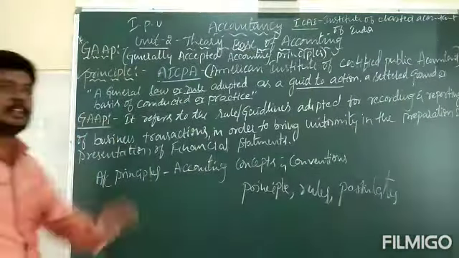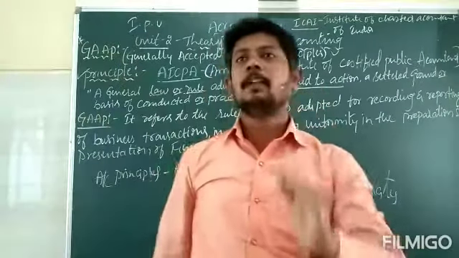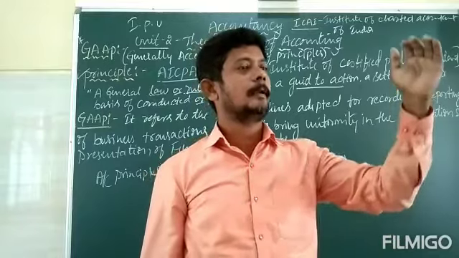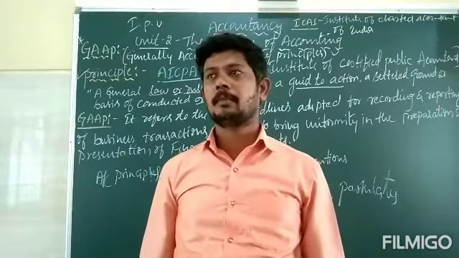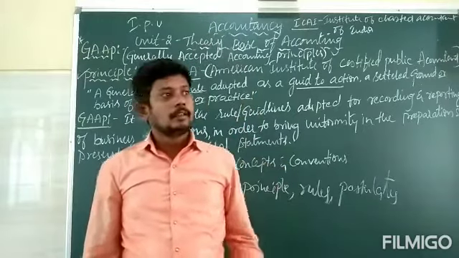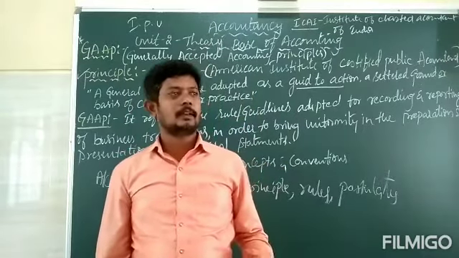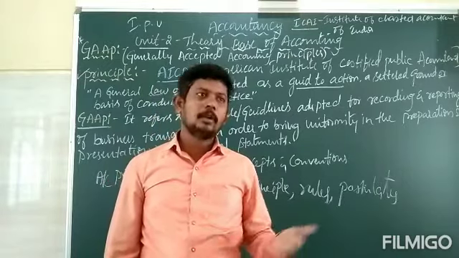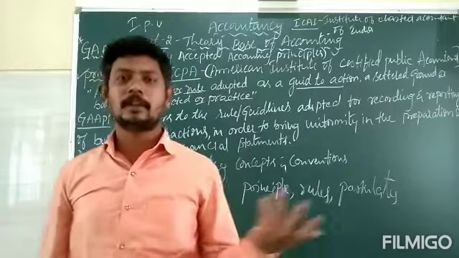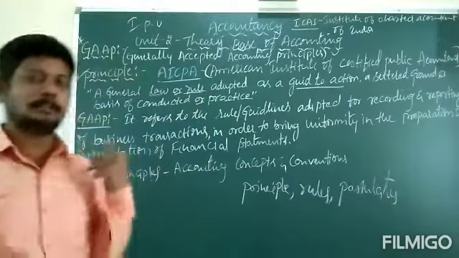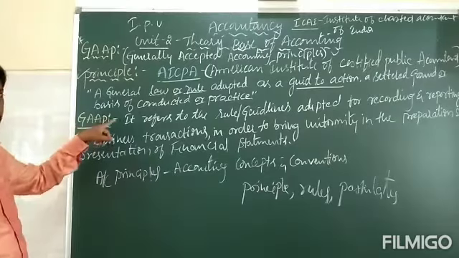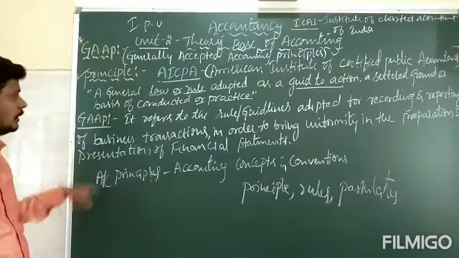The GAAP is very simple. Certain principles or procedures are required for the preparation of accounts, for maintaining the uniformity and consistency of the accounting. When the accountant prepares certain financial statements, you have to follow certain principles, procedures, and rules. Those principles are the generally accepted accounting principles. What does it mean?